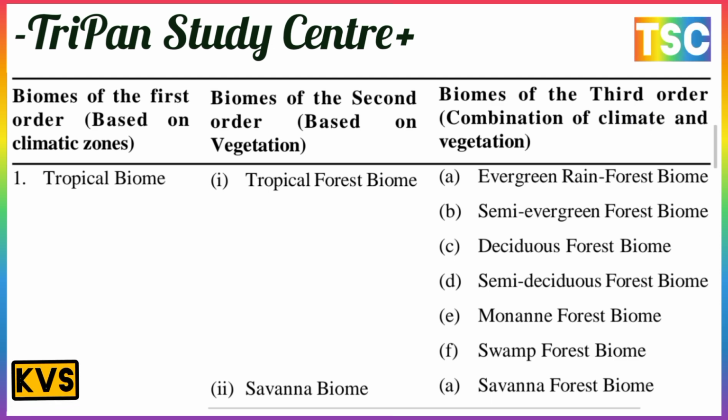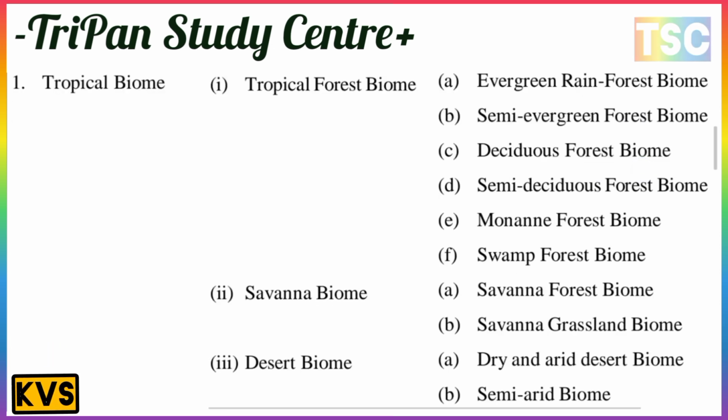The next is the savanna biome. Savanna biomes include the savanna forest first, and savanna as a grassland biome second. The next is the desert biomes, which include the dry and arid desert biome and the semi-arid biome.